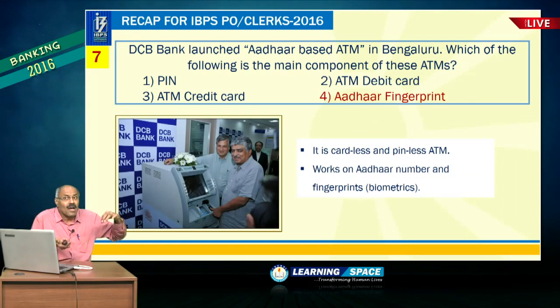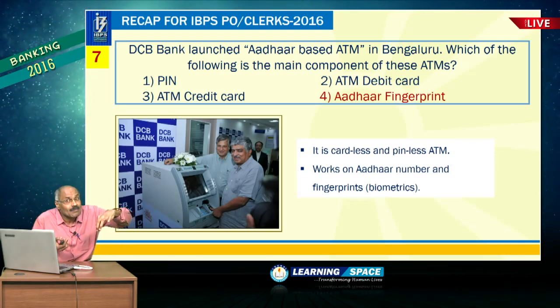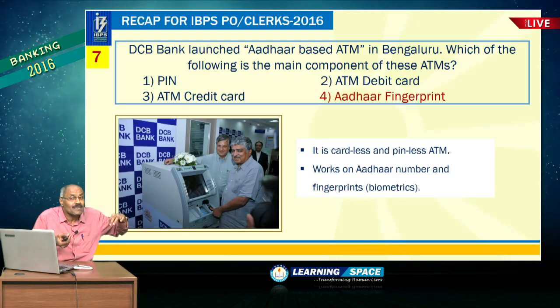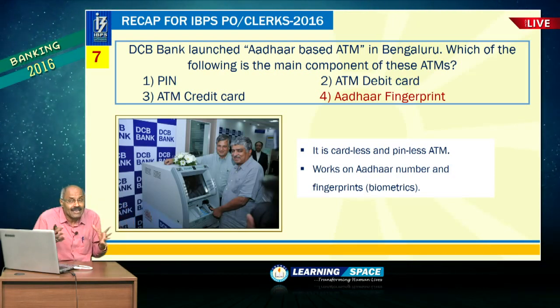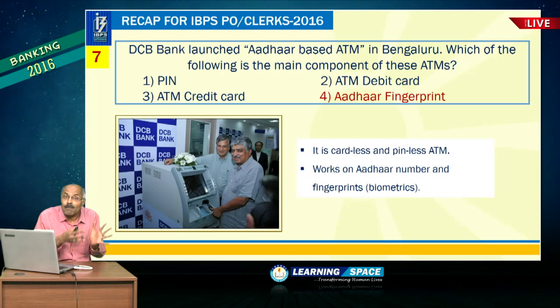Look at the next one, Aadhaar based ATM. DCB Bank unveiled an Aadhaar based ATM in Bengaluru. And what is the main purpose of this Aadhaar based ATM? Here it is cardless, a card is not required. At the same time a PIN is not required, but what is required is your Aadhaar number as well as your fingerprints.